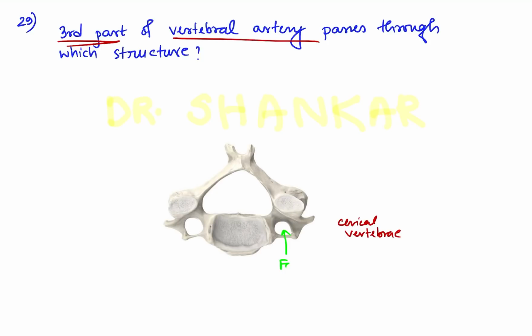This is nothing but the foramen transversarium. This foramen is present in the transverse process of cervical vertebrae. So this foramen transmits the third part of the vertebral artery, and this is actually the vertebral canal, or spinal canal, that transmits the spinal cord.